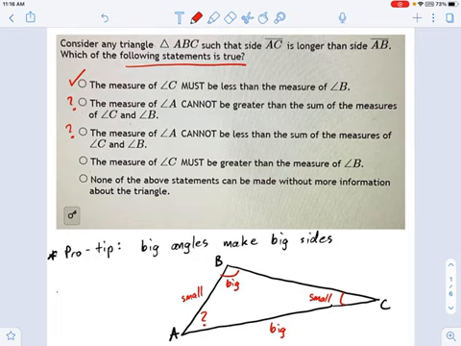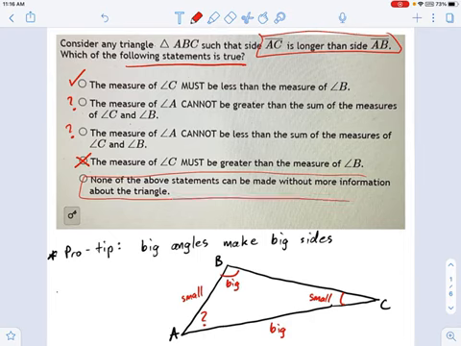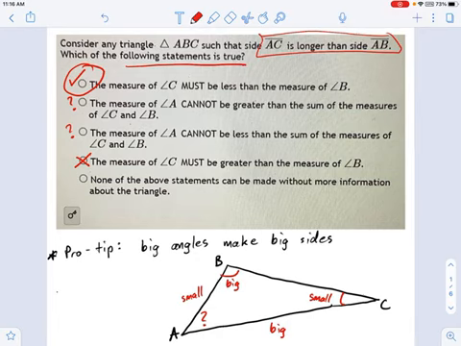The measure of C must be greater than the measure of B. Well, that's actually demonstrably false. That's always false. Because I know that C is a small angle and B is a big one compared to each other because of their sides, the sides that are set up right here at the beginning. So that statement is just false. And then none of the statements above can be made without more information. You know, sometimes something like this is true. It's like a little trick question. But in this case, I think we are good on answering with that first statement right there. The measure of C must be less than the measure of B because the side corresponding is small compared to a big side.